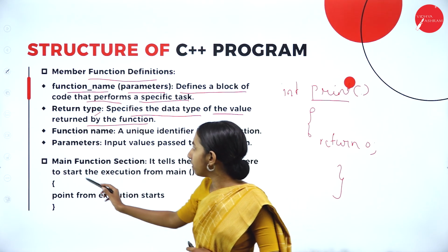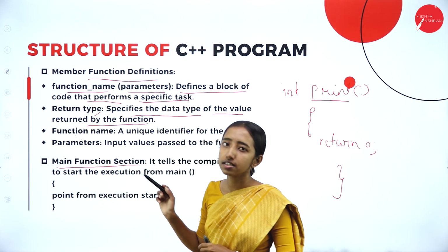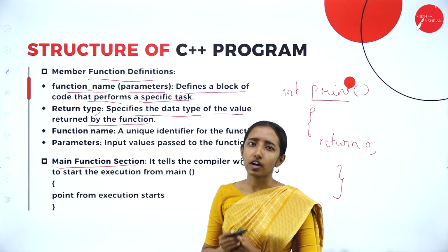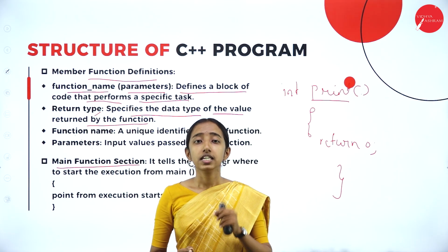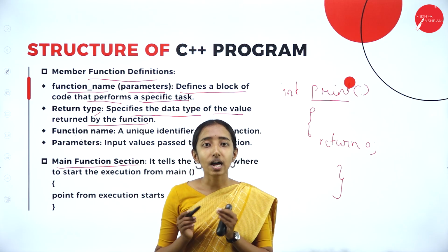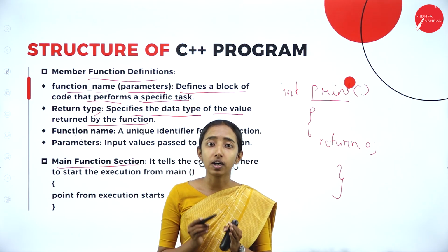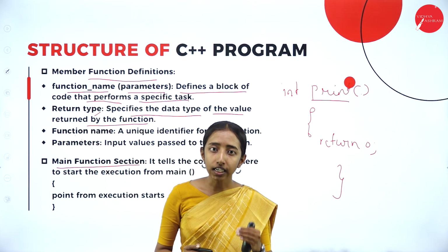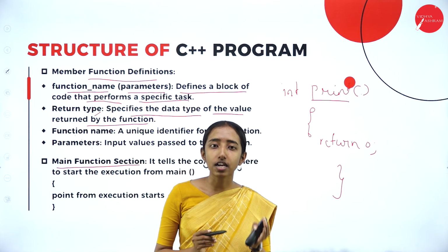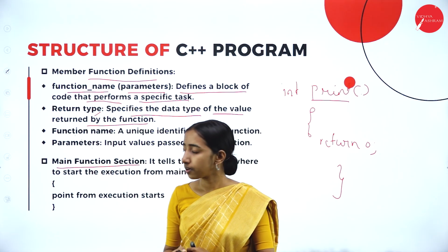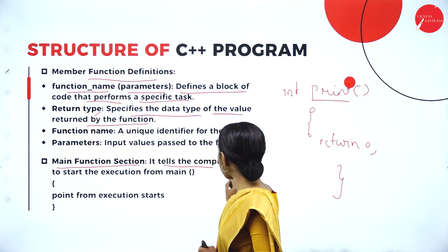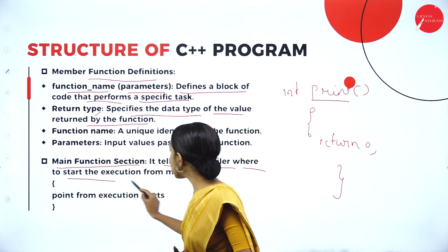Next, we have the main function section. In C++, the code starts compiling and executing from the main function. The main function tells the compiler where to start the execution from.